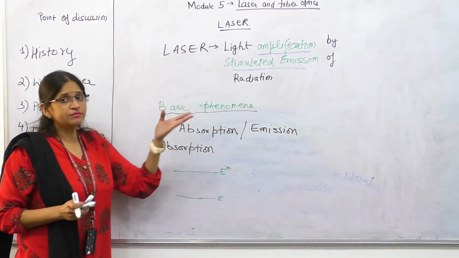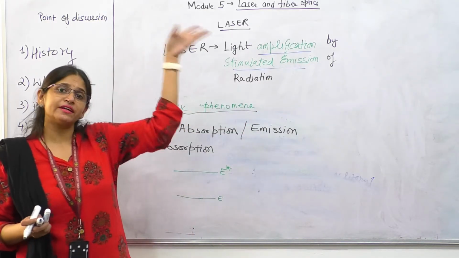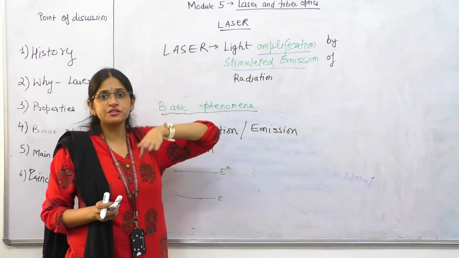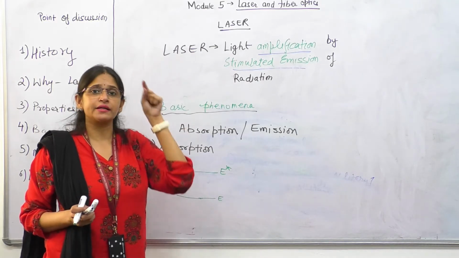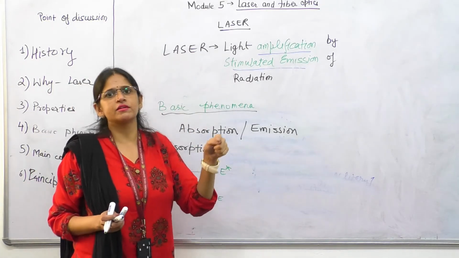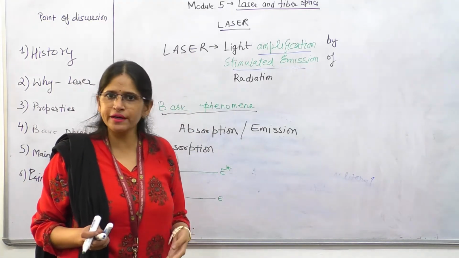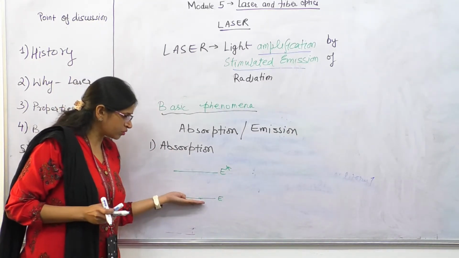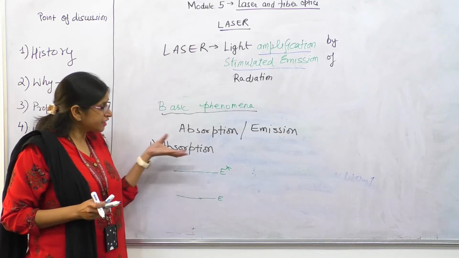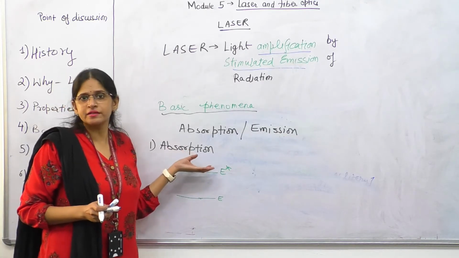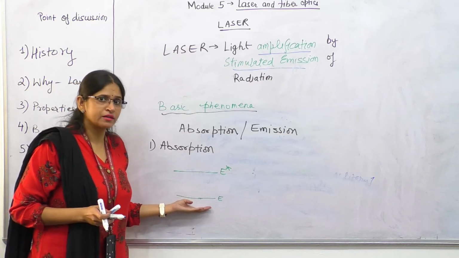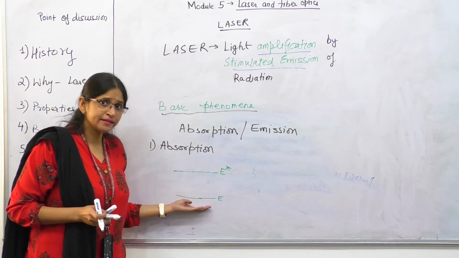And emission, when I was discussing that, in 1917 Einstein predicted about emission. So what was the emission? The emission was the transition of atoms from the higher energy level state to the lower energy level state. So if the transition is from higher energy to the lower energy, then we need to bring the atoms to the higher energy level state, because atoms' tendency is to stay at the ground level or the lower energy level, right?